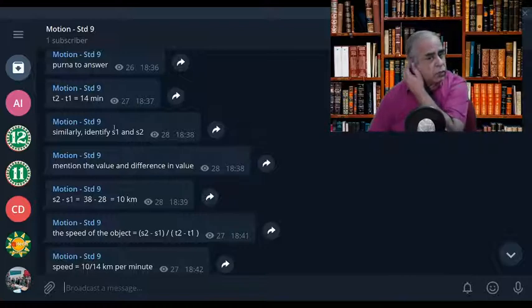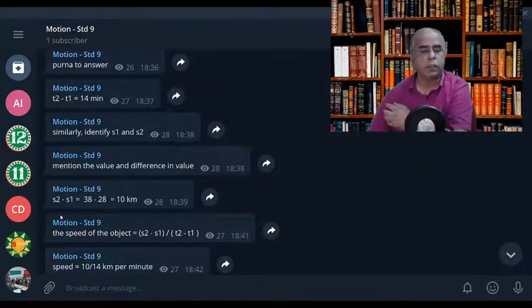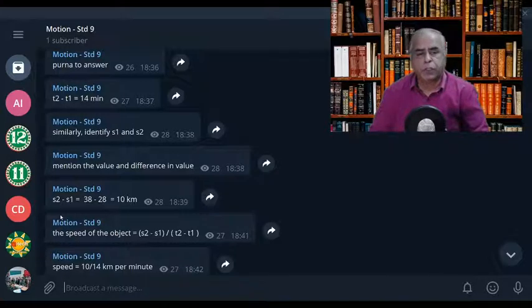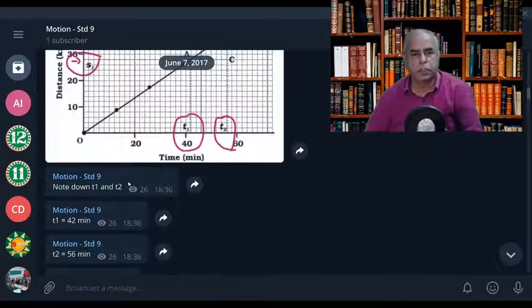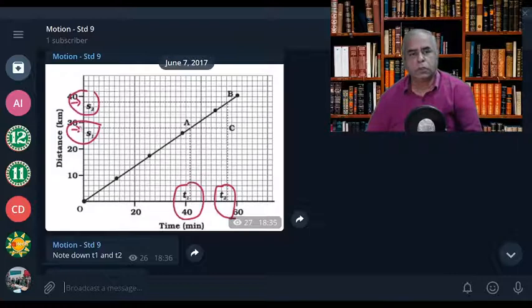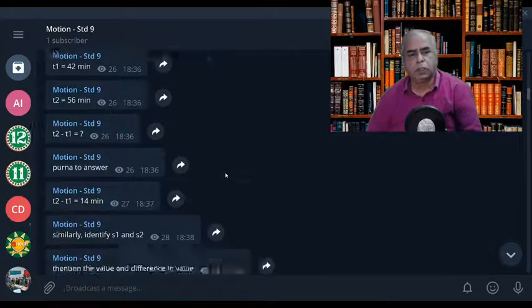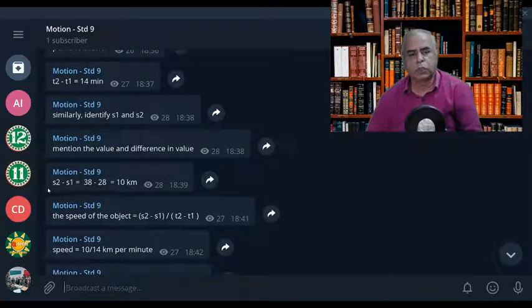Similarly, S1 and S2. S1 is 28 kilometer, S2 is 38 kilometer. Please look at the graph. So S2 is 38, S1 is 28 kilometer. The distance traveled, in between 38 and 28, means 10 kilometer. So the speed of the object is S2 minus S1 divided by T2 minus T1. Therefore speed is equal to 10 divided by 14 kilometer per minute.